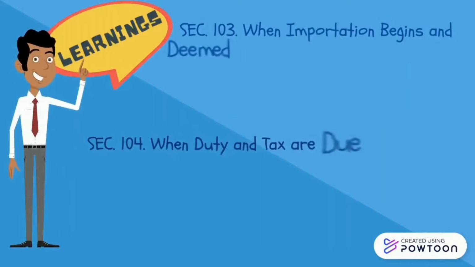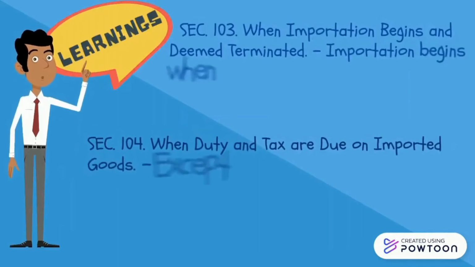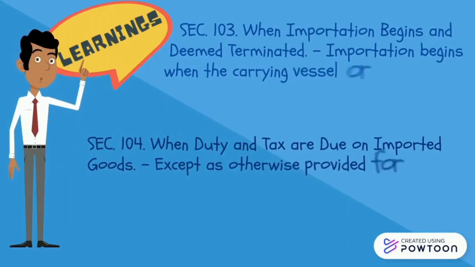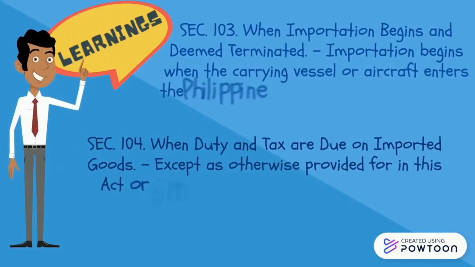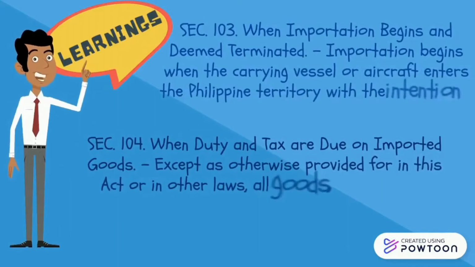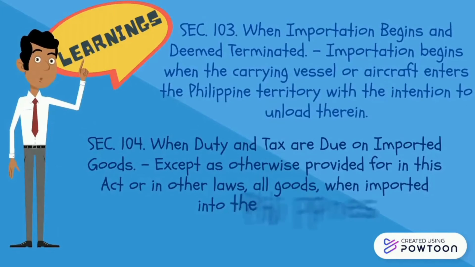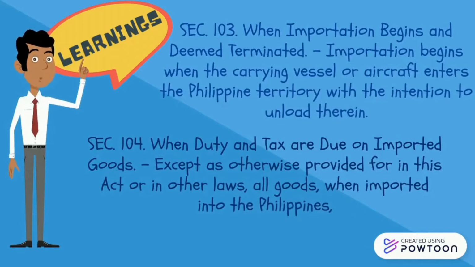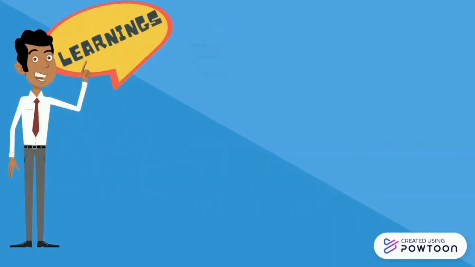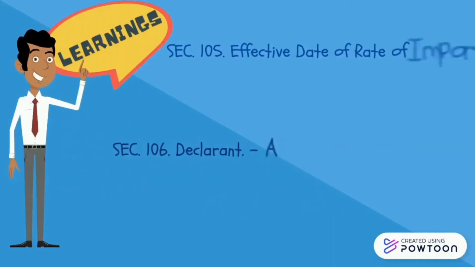Next one is Section 103. When importation begins and deemed terminated. Importation begins when the carrying vessel or aircraft enters the Philippine territory with the intention to unload therein. While in Section 104, when duty and tax are due on imported goods. All goods, when imported into the Philippines, shall be subject to duty upon importation, including goods previously exported from the Philippines.